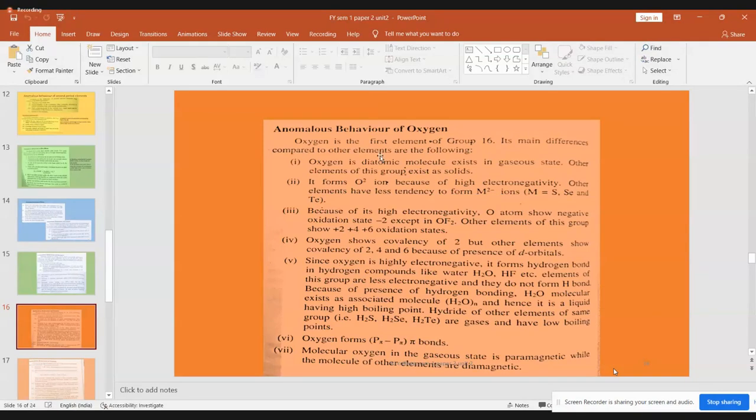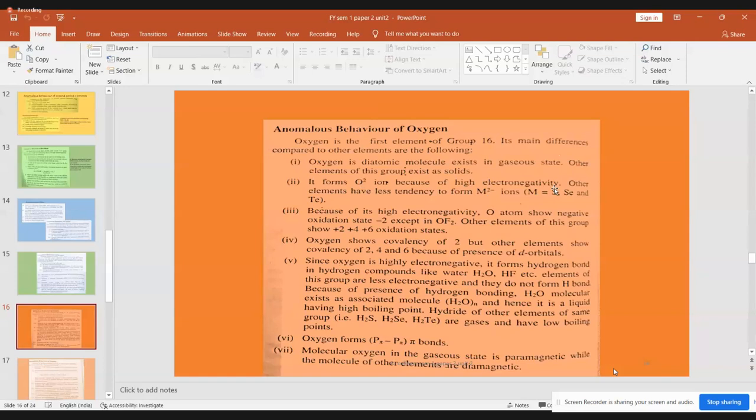Oxygen is a diatomic molecule. It exists in the gaseous state, whereas other elements belonging to this group are solids. Oxygen is mainly in the form of O2 minus. The minus sign is missing here. It is in the form of O with 2 minus as its oxidation state. Its charge is 2 minus. Why this? Because it is highly electronegative in nature.